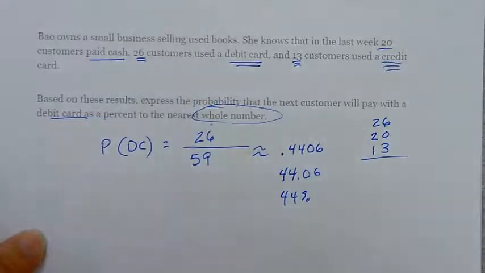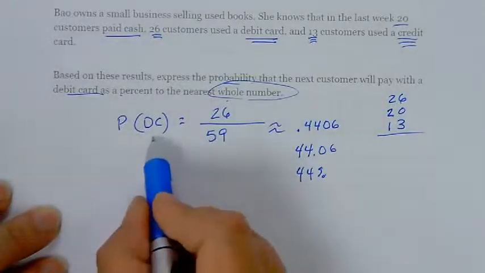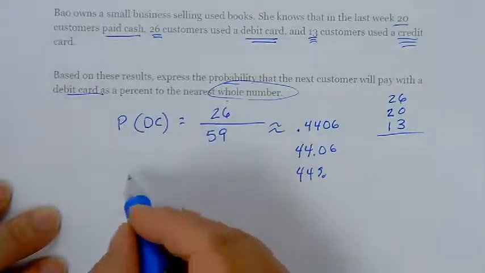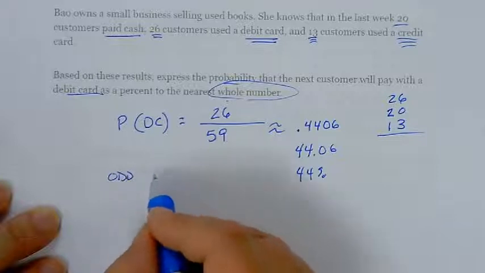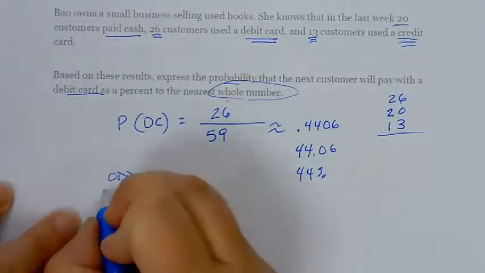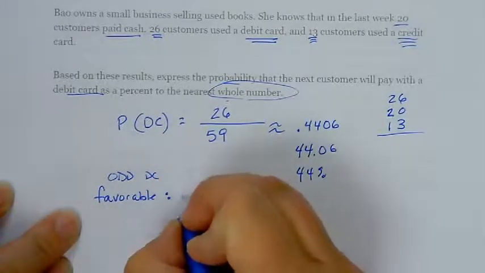I do want to touch on odds. Even though Delta Math doesn't talk about this, you might see this on the ACT. So if I wanted to find the probability that a debit card happened, I would say it's 26 out of 59. But if I was finding the odds, when you're finding the odds, you're comparing the favorable to the not favorable.